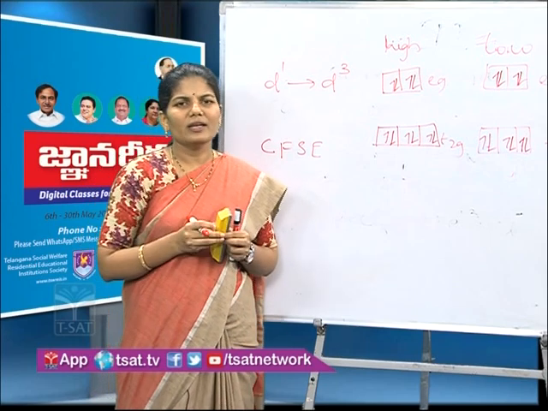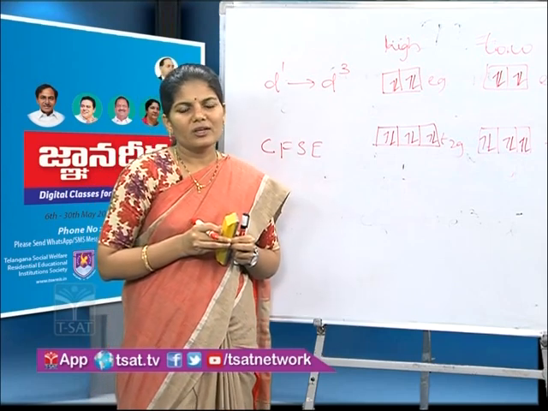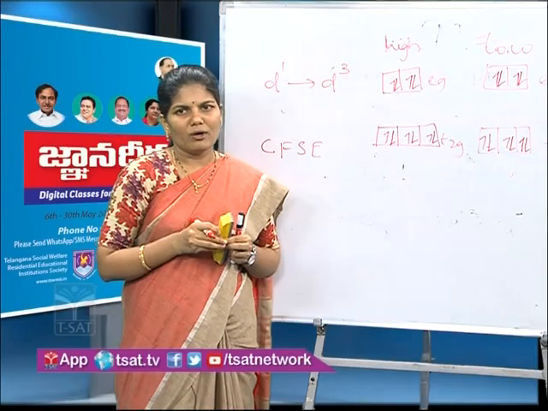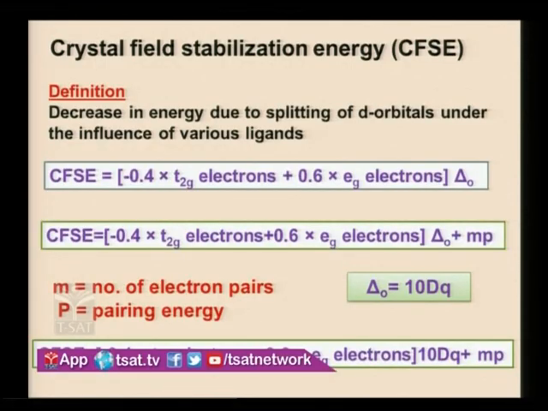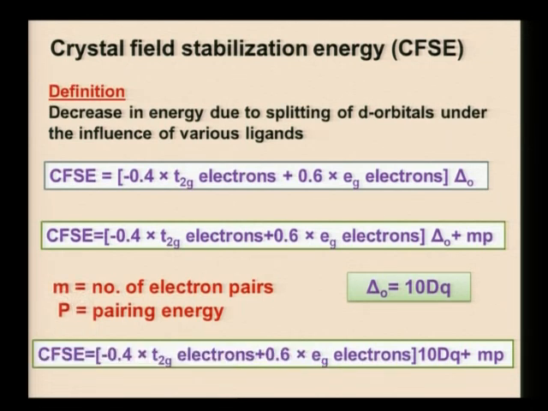It can be defined as the decrease in energy due to splitting of d orbitals under the influence of various ligands. As a result of splitting, the energy in the complex decreases. So that will increase the stability of the complex. Then how to calculate this CFSE for the complexes? Let us see.